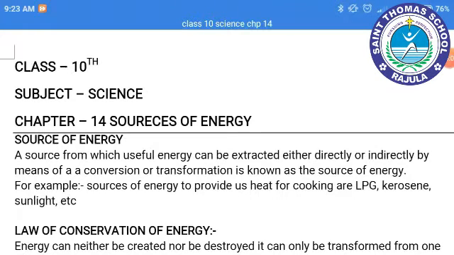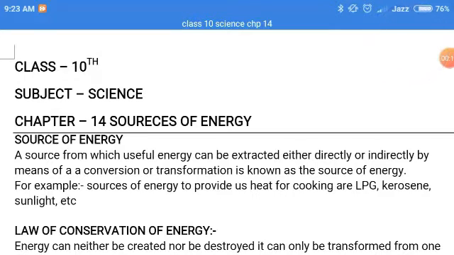Today we are going to begin our new chapter, and the name of our chapter is Sources of Energy, that is chapter number 14. What is the meaning of source? Source means a way or the means from which we get the energy, that is known as source of energy.